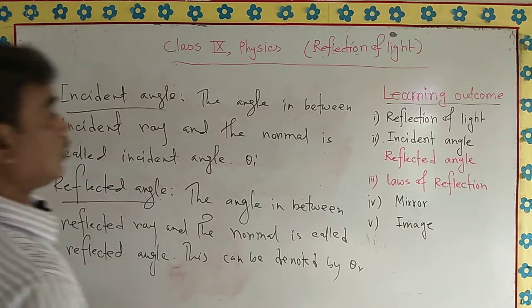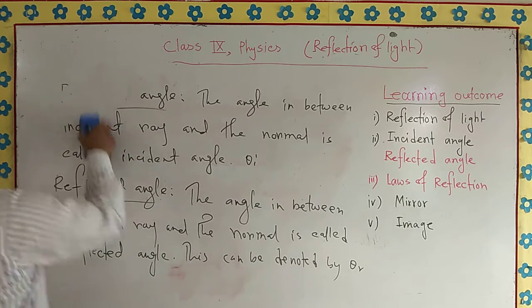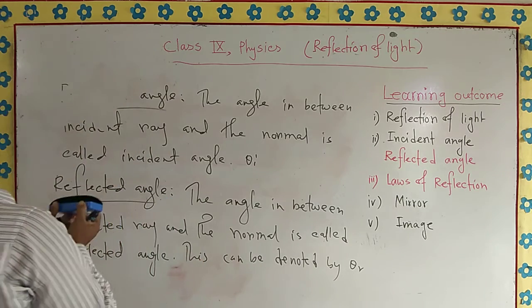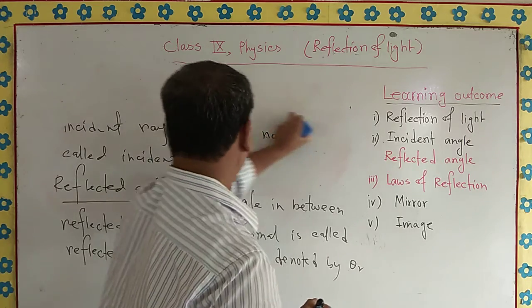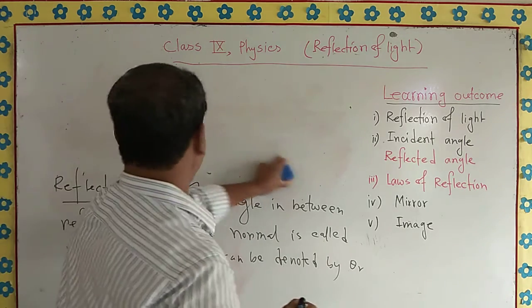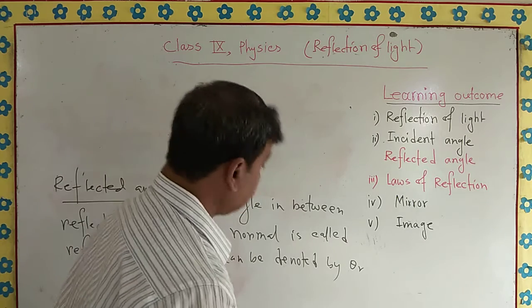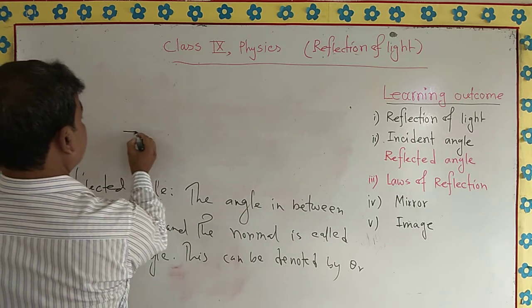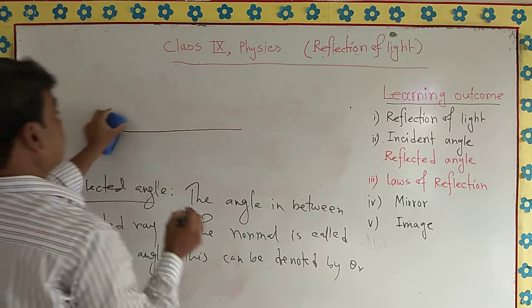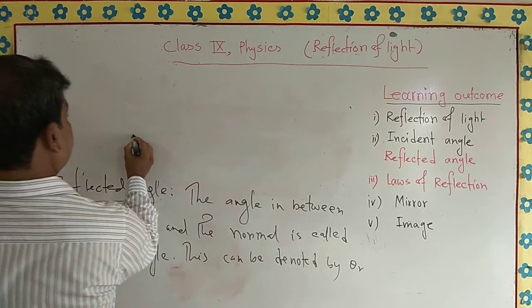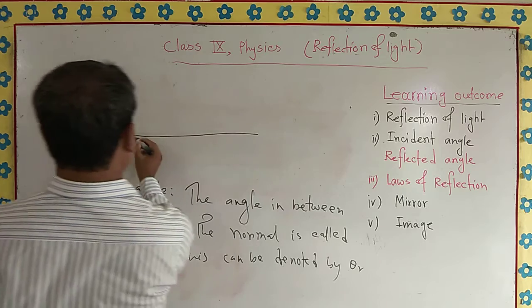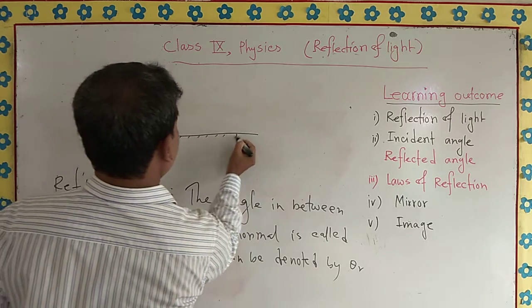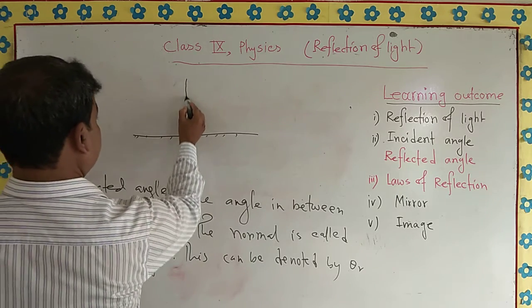So let me draw these two angles on the board. You can have a better idea, get the actual things from the figure. Incident angle and reflected angle. Now this is the plane surface. Let me draw a plane surface, and this is the normal.